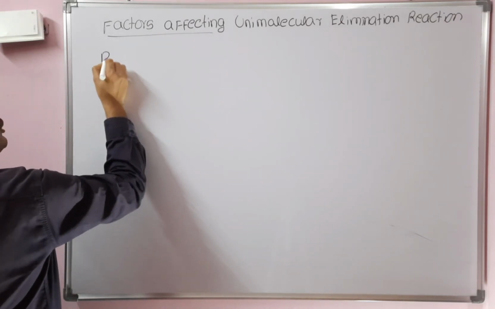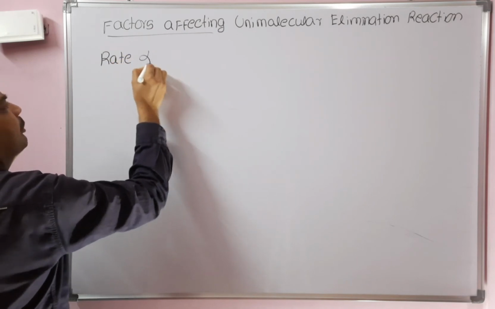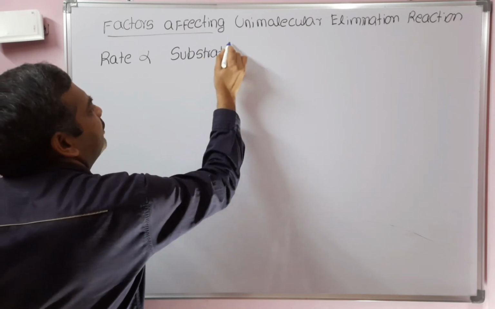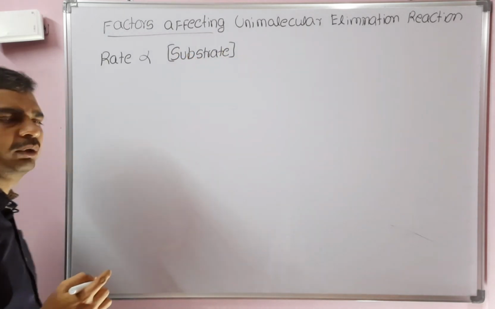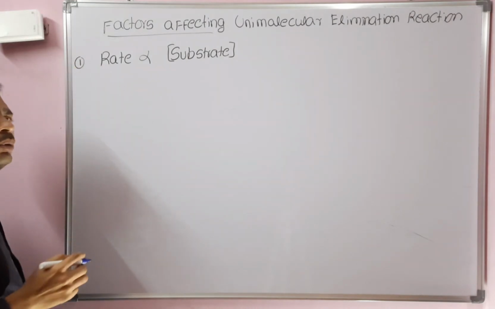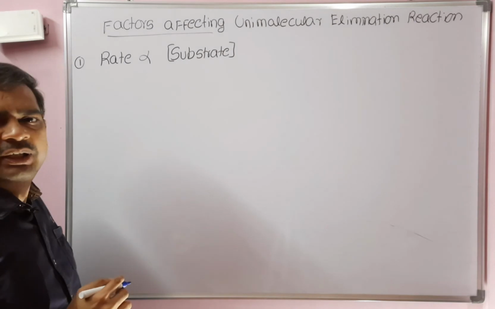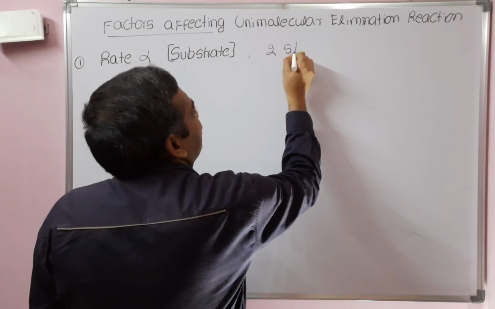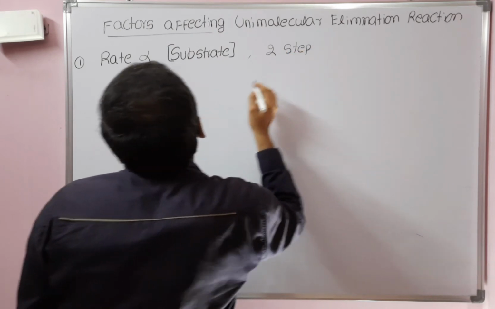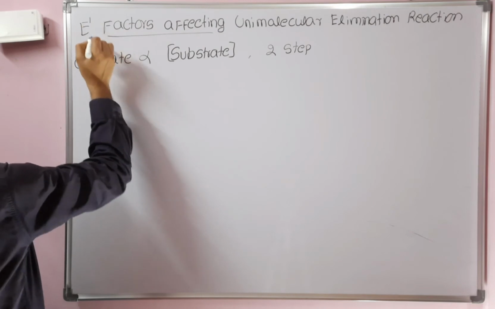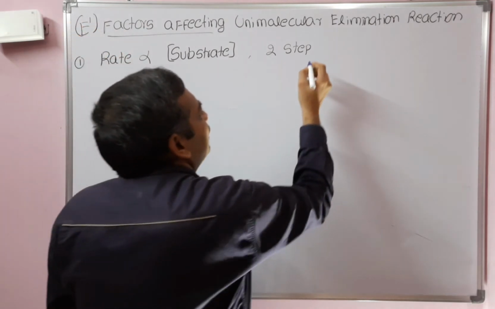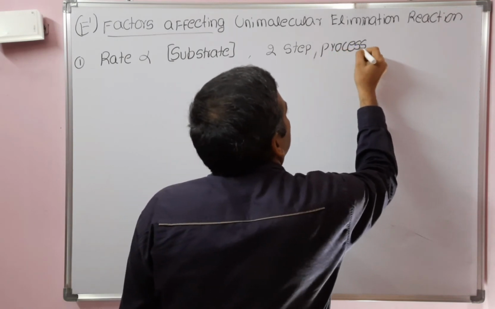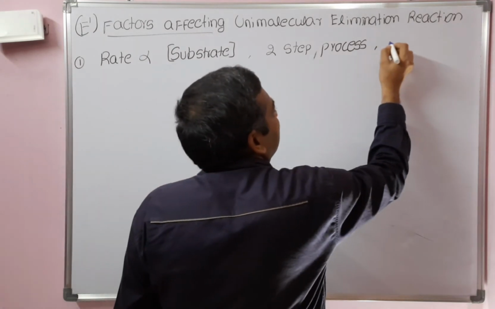First point is, rate is directly proportional to concentration of the substrate only, and there is no role of weak base in the rate equation. The role of base is in the second step, and it is a two-step process, E1. First order kinetics.